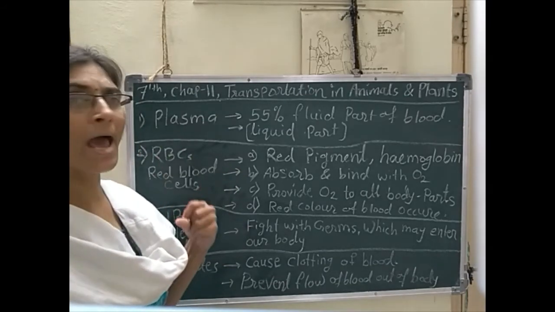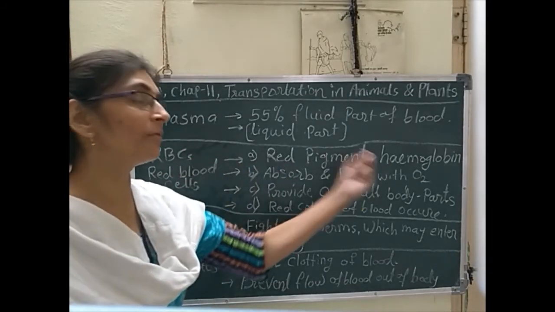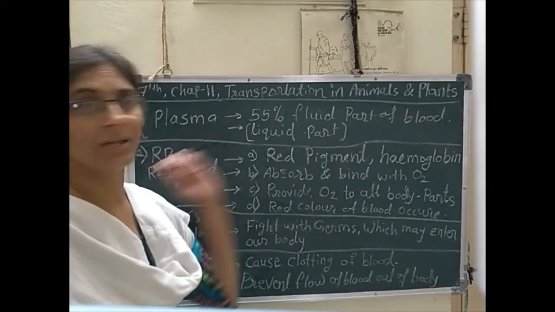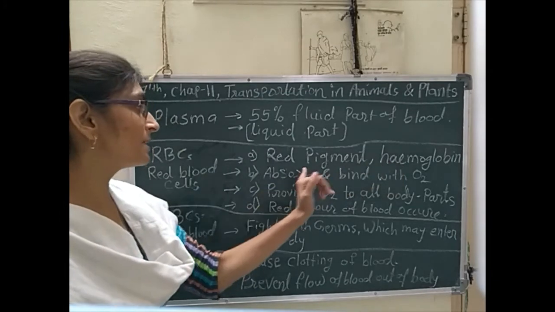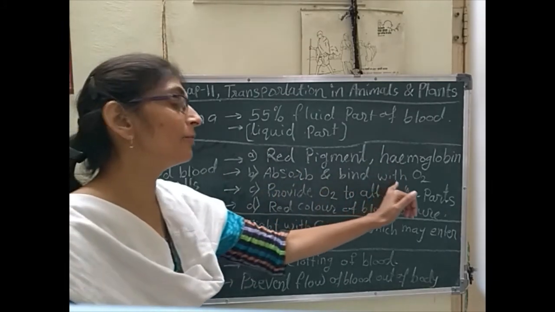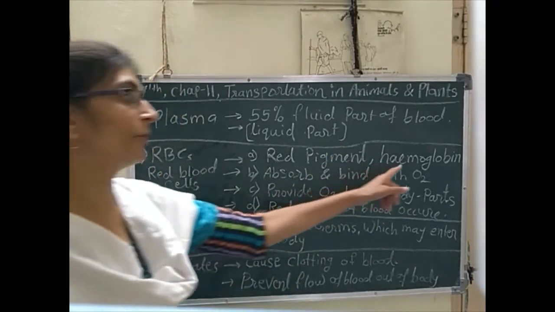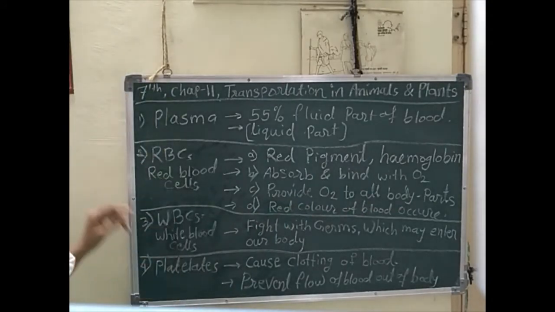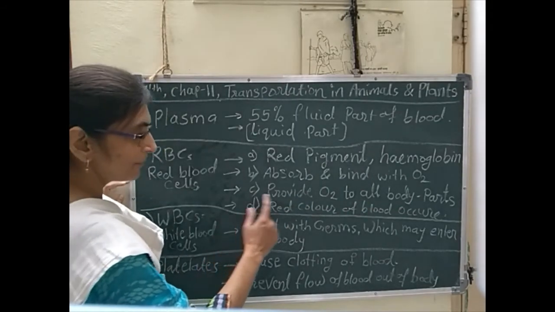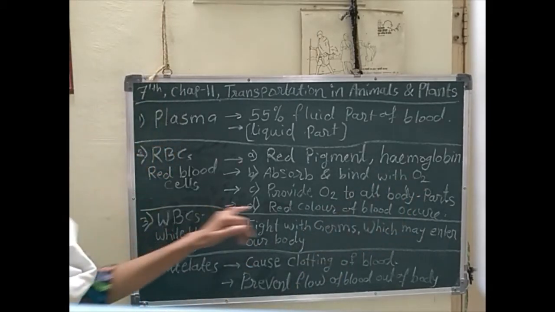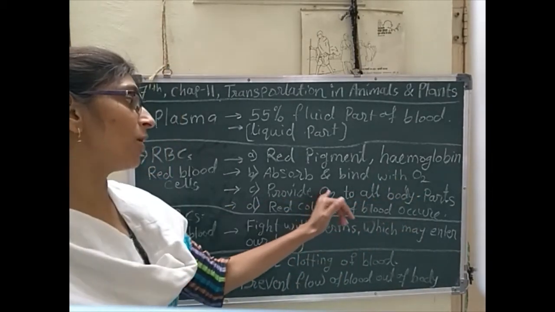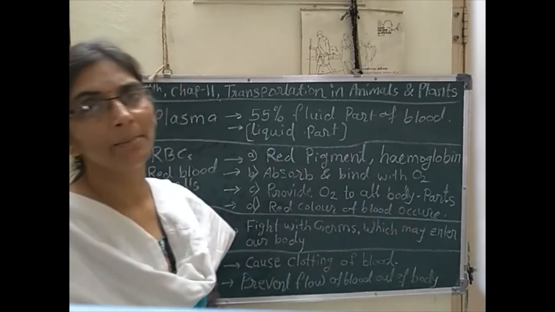That's why, wherever hemoglobin finds oxygen, it absorbs it, so RBCs absorb and bind with O2 with the help of hemoglobin. And next, it provides oxygen to all body parts.